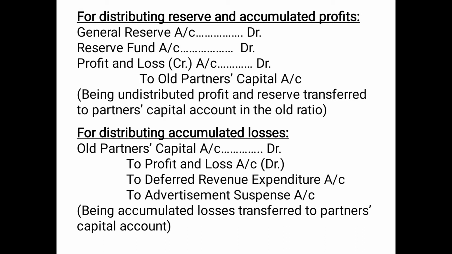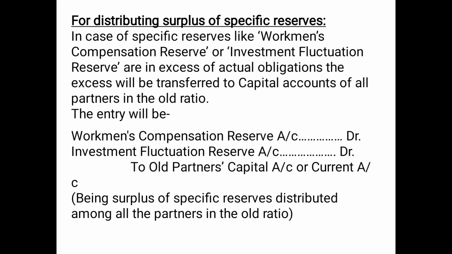Then for distributing accumulated losses, old partners' or all partners' capital account debited to profit and loss account debit balance and to deferred revenue expenditure account, such as advertisement suspense account. The logic is similar to that we have discussed in admission of a partner.